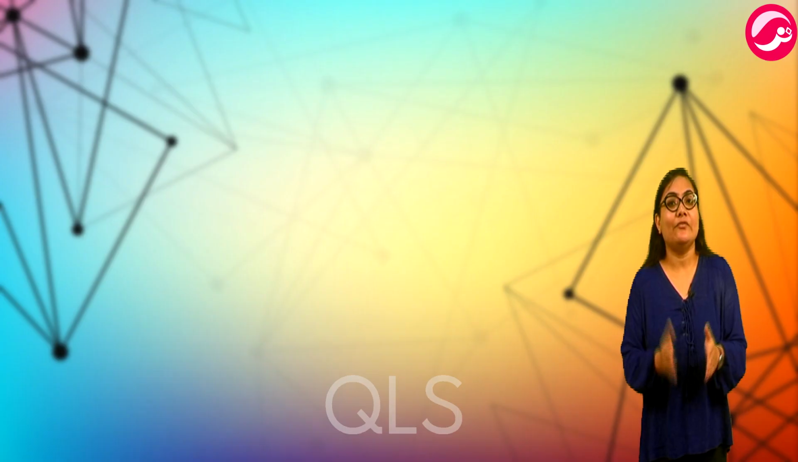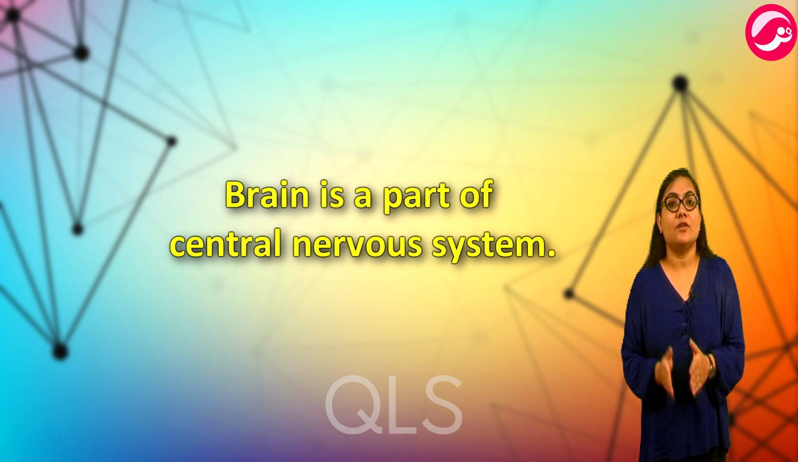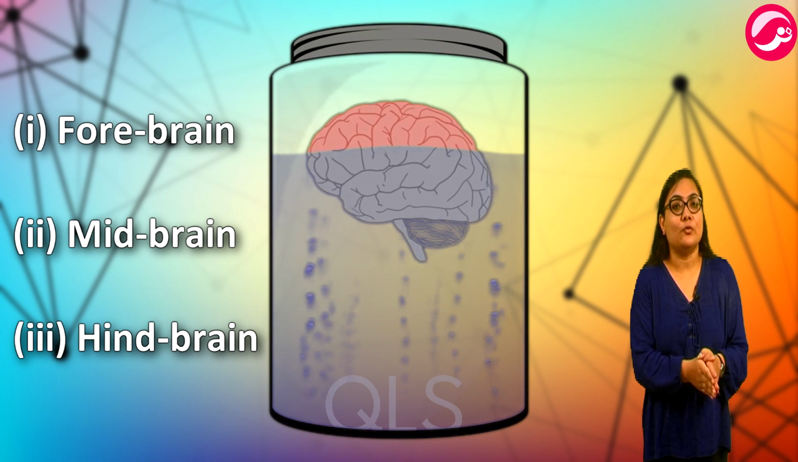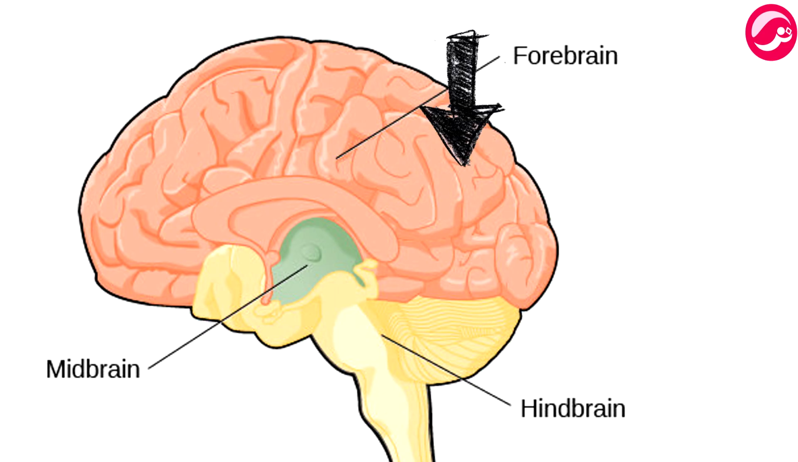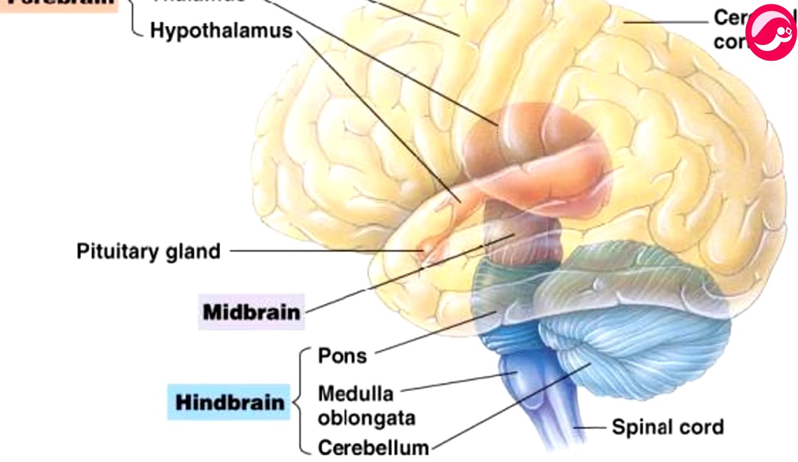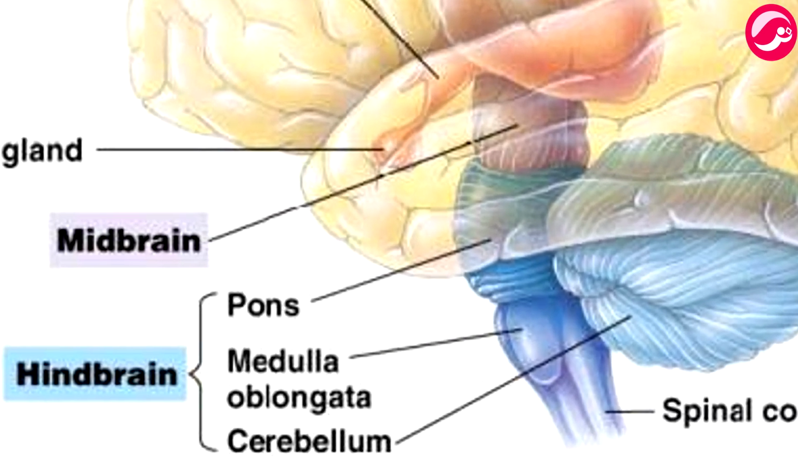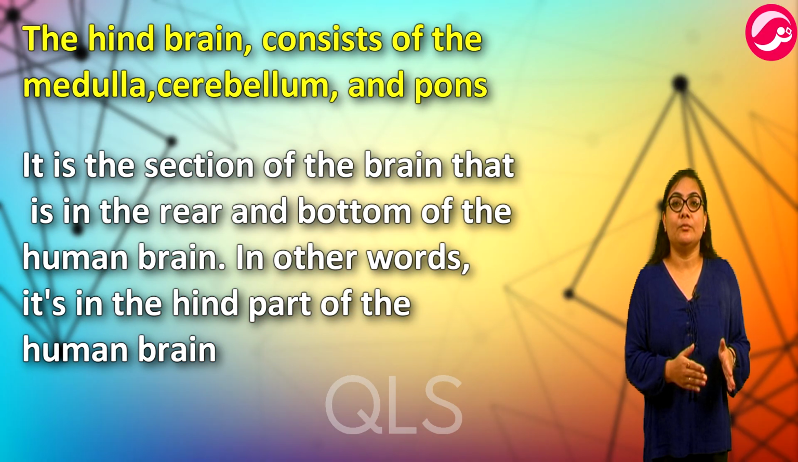So in this lesson we will learn about the brain. The brain is a part of the central nervous system. The brain has three major parts. First is the forebrain, second is the midbrain, and third is the hindbrain. First, let's talk about the hindbrain. The hindbrain consists of the medulla, cerebellum and pons. It is the section of the brain that is in the rear and bottom of the human brain.